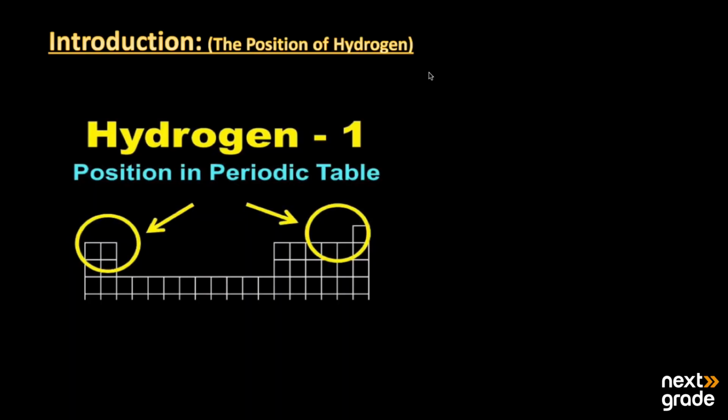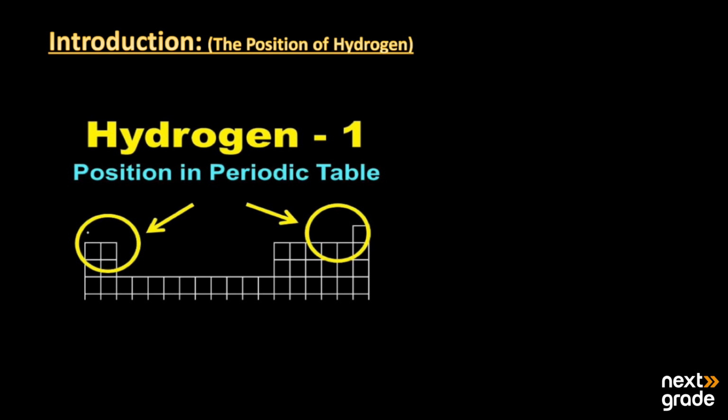The topic that we will discuss today is the position of hydrogen in the periodic table. It was a very big task for the scientists to place hydrogen in its best place, because the properties of hydrogen did not resemble those of the other elements.